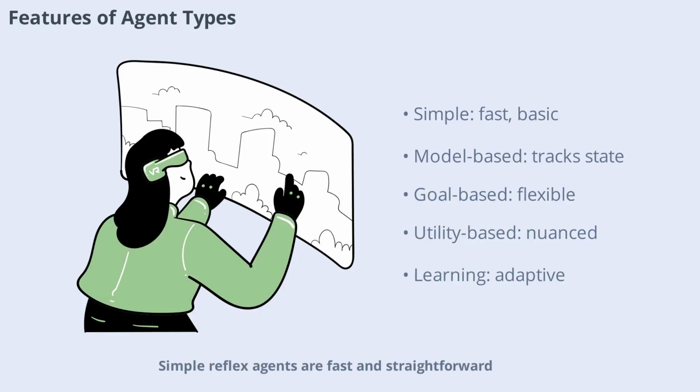Simple reflex agents are fast and straightforward, while model-based agents can handle more complexity. Goal-based agents are flexible and purposeful, utility-based agents make nuanced decisions, and learning agents continuously improve. Understanding these features helps in selecting the right agent for a given problem.